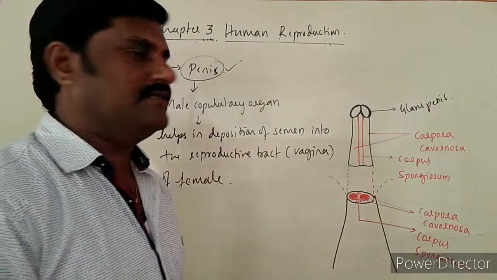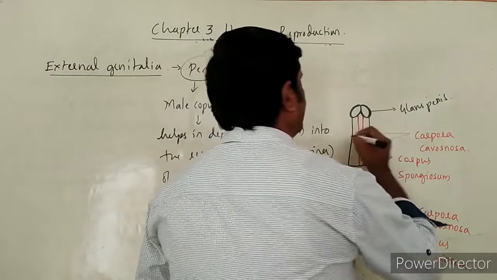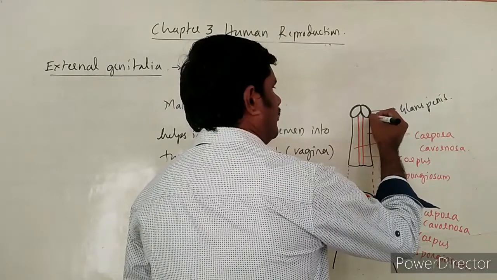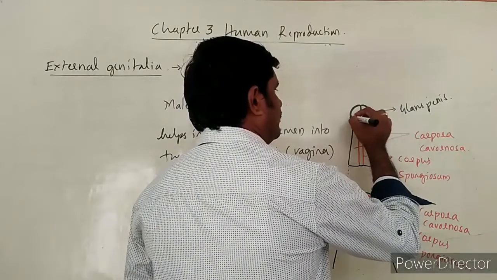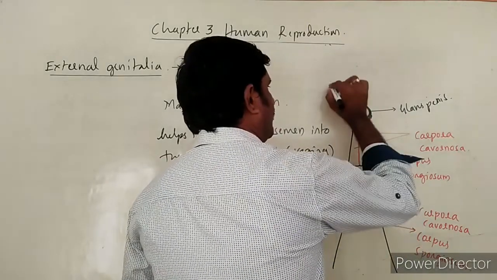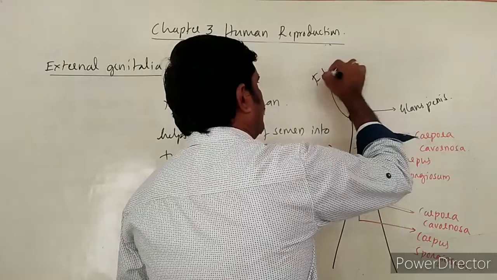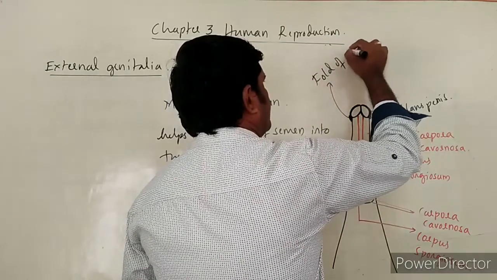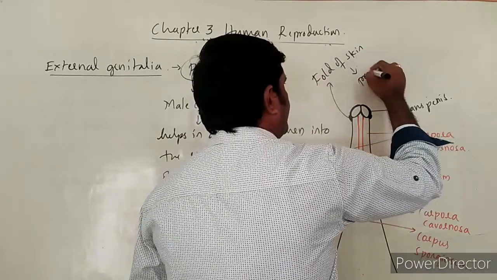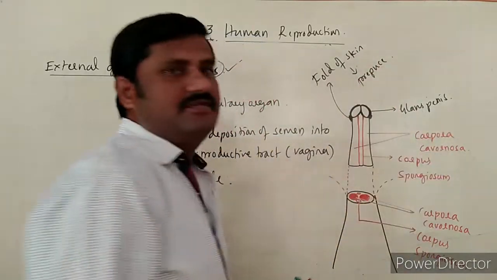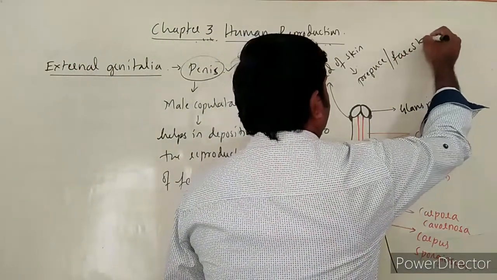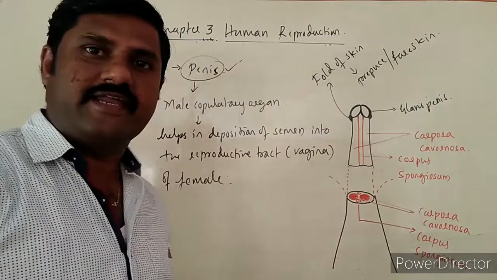Glans penis it is called, and around this glans penis you will come across a thin fold of skin, and that fold of skin is called prepuce, or it is also called foreskin, right?